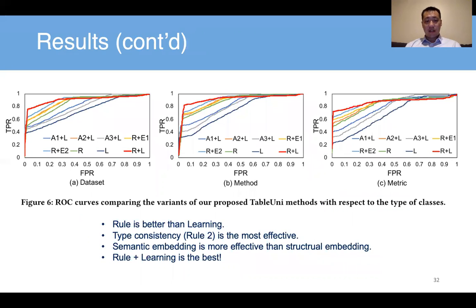So some results down here for each type. You can see that the red curve is the combination of all the rules and features. It performs best. And semantic embedding is much better than network embedding. This is also interesting.